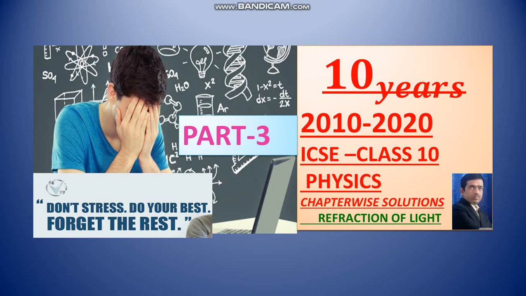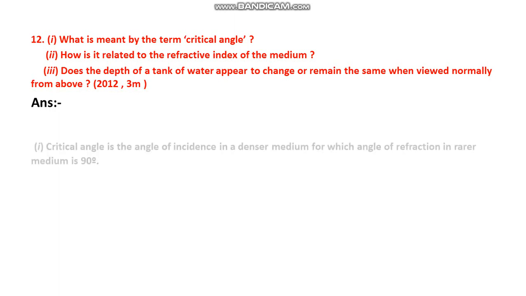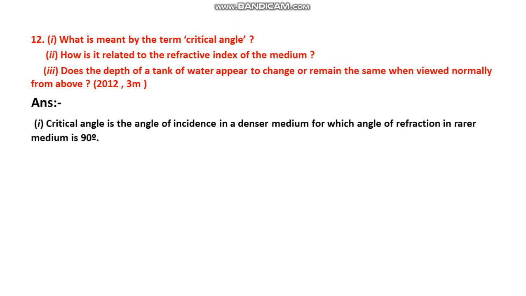10 years 2010 to 2020 ICSE class 10 physics chapter wise solution, refraction of light part 3. Question number 12. What is meant by the term critical angle? Critical angle is the angle of incidence in a denser medium for which the angle of refraction in the rarer medium is 90 degrees.